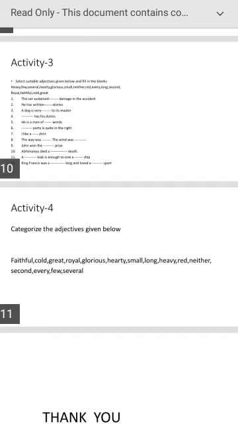Adjectives we generally use in day-to-day English. Without adjectives, the conversation is almost incomplete. In parts of speech, adjectives play a very important role because we use them to describe nouns. Whatever the noun may be, a thing, a place, a person, an object, whatever it may be. So, adjectives are describing words that you have to remember. Thank you.